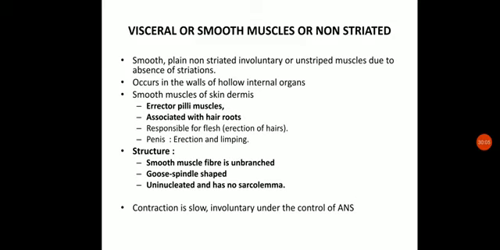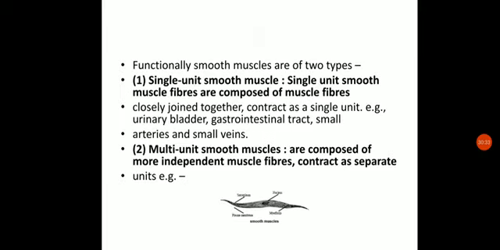These are called involuntary movements, and because this muscle is responsible for causing this involuntary movement, it is called involuntary muscle, okay. Now this movement will be controlled directly by the ANS, that is the autonomic nervous system, okay. Now functionally smooth muscles are again of two types.